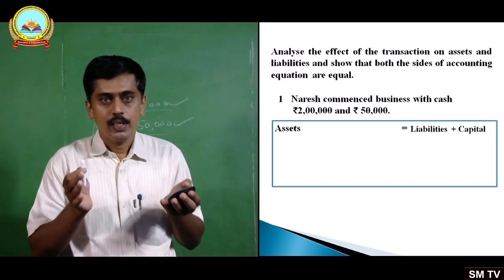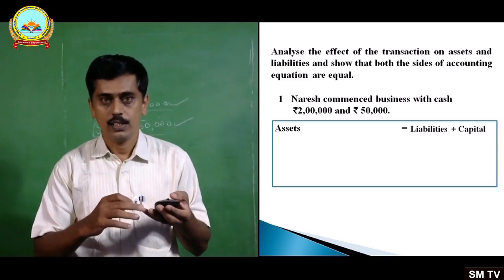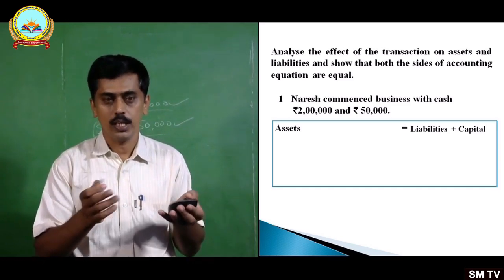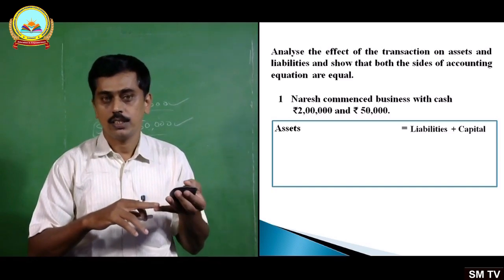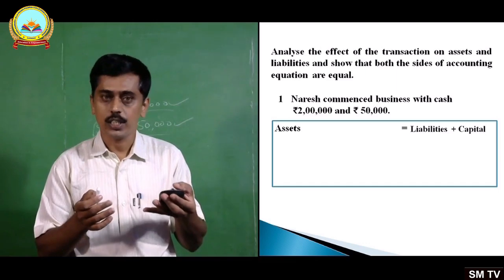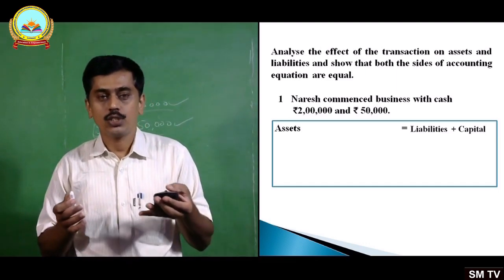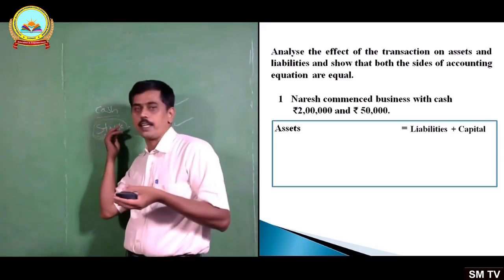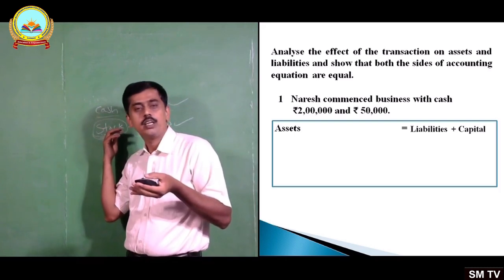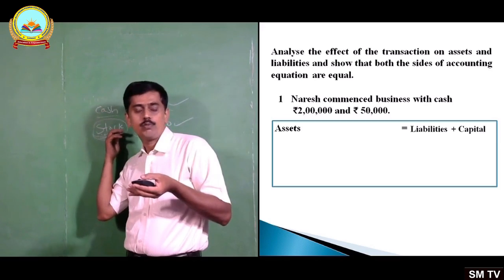Then cash, whether it is an asset or a liability, it is an asset, isn't it? Assets means the economic resources used in the business. Cash is an asset, that we have discussed in the first topic itself, isn't it? Cash is an asset. How much? 2 lakh. And stock is also called inventory nowadays. The term stock is replaced by inventory. Inventory 50,000. Stock or inventory 50,000.